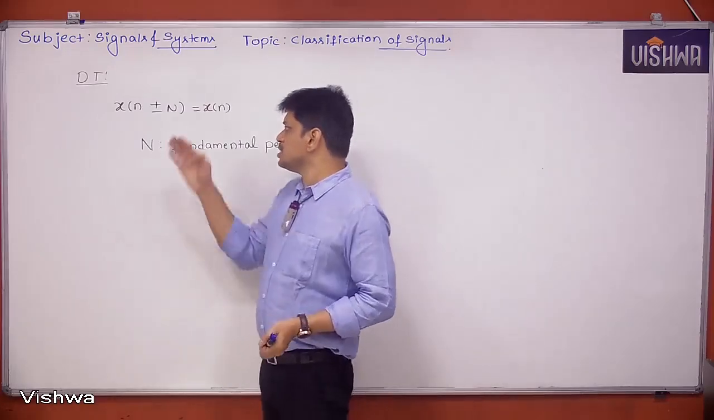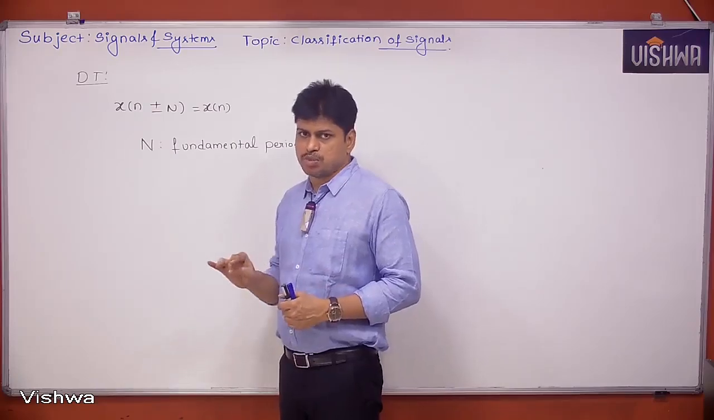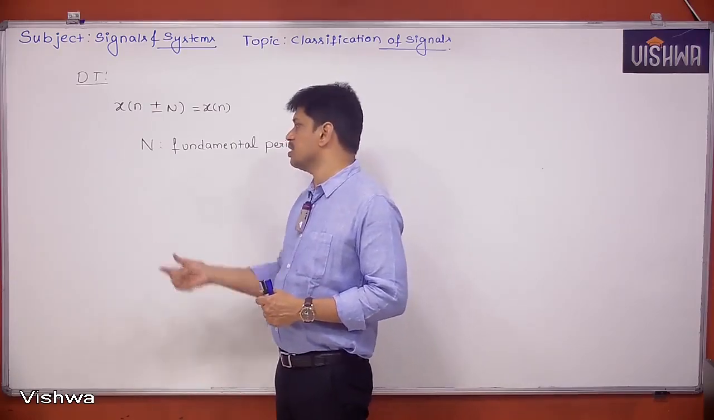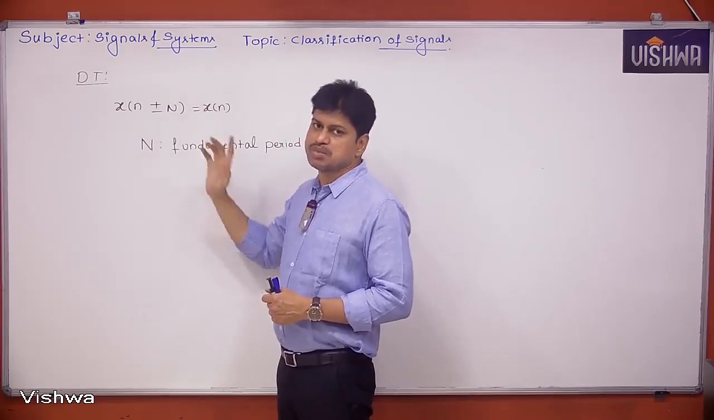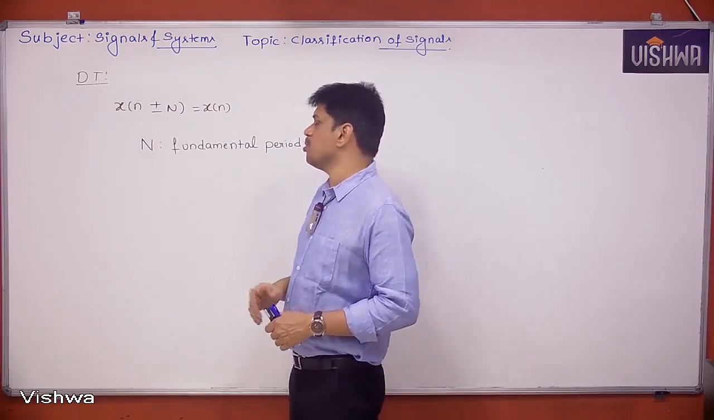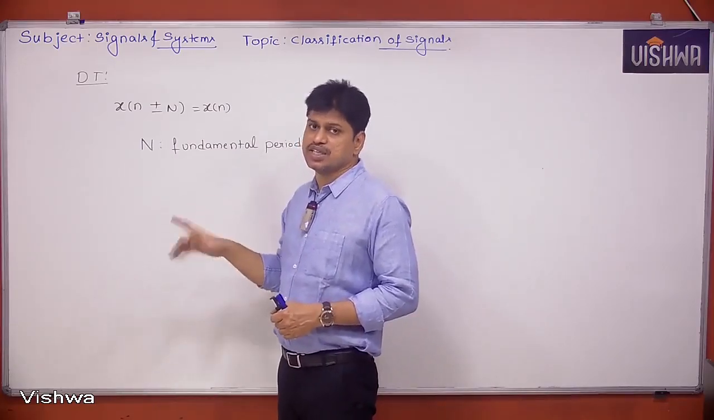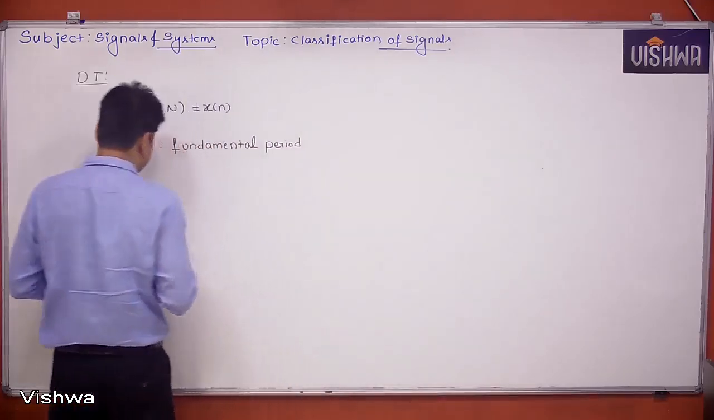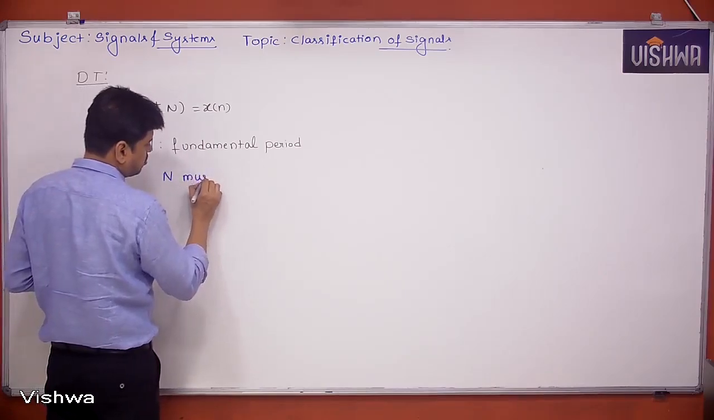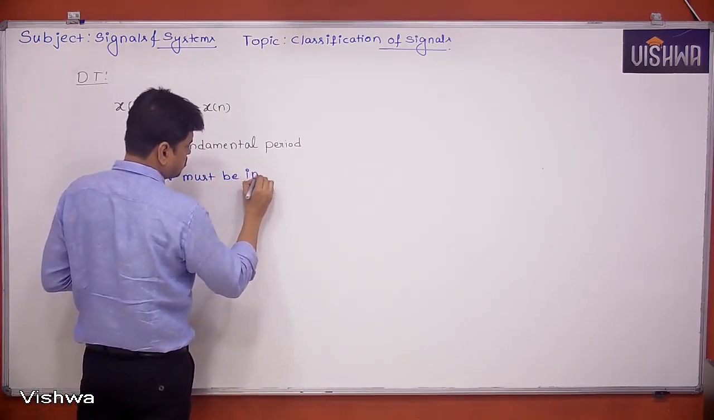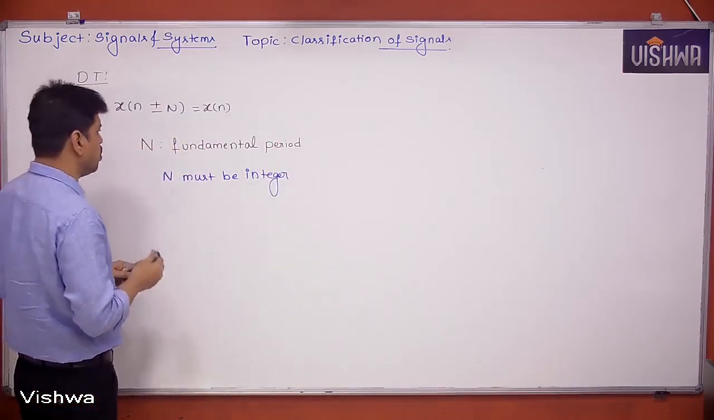Because it is a discrete time signal. In the discrete time signal, we have already seen that non-integer shifting is not possible. So if you want to shift the signal by n samples, n must be integer. Remember, in the discrete time case, the fundamental period is always represented in integers. That is a compulsory condition. N must be integer.